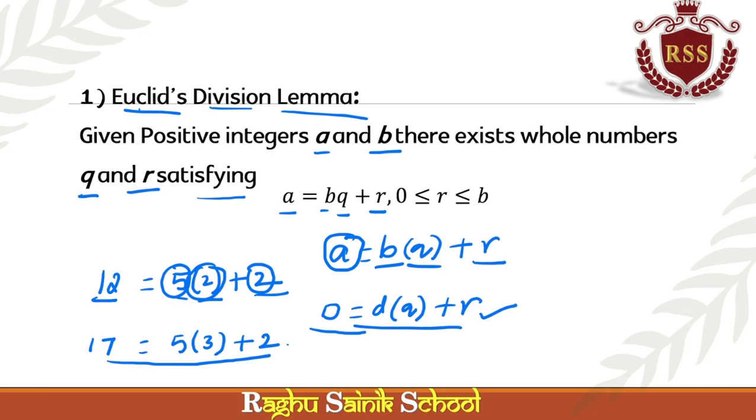Okay, the statement is: for any two positive integers a and b, there exist whole numbers q and r satisfying a equals bq plus r.